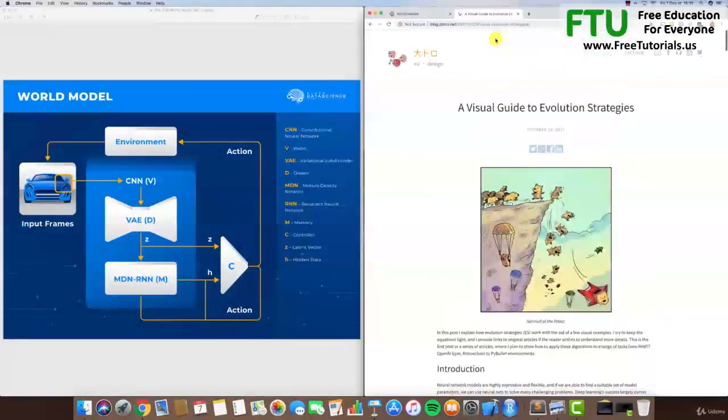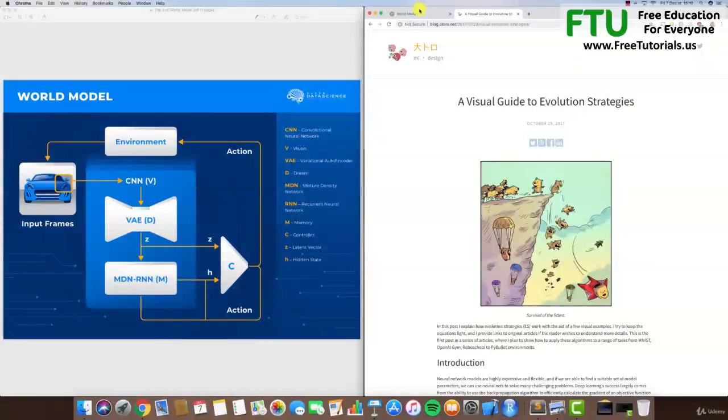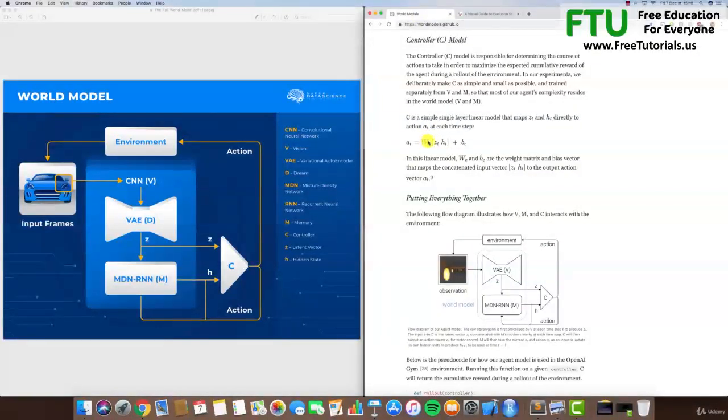And so what you need to understand is that this will come into play to optimize the weights of the matrix of the controller. And this technique to optimize the weights of a model to play the best actions that will lead to the highest rewards is called policy gradient. It's a branch of artificial intelligence as opposed to the other competitive branch, which is deep reinforcement learning. The difference between the two is that policy gradient will use techniques like evolution strategies to figure out the best parameters of a model. So here, policy gradient will figure out the best weights of the controller model.